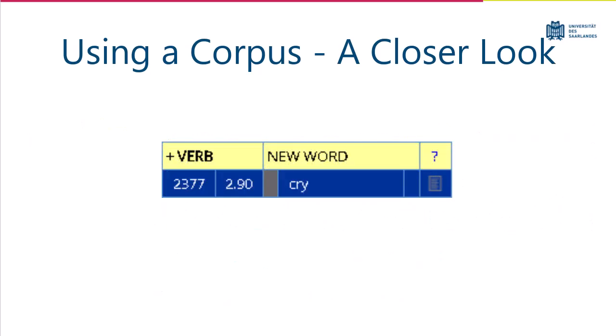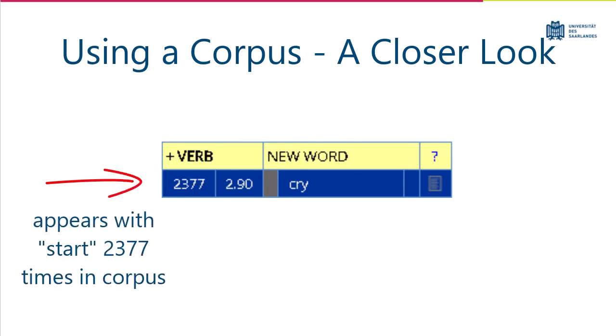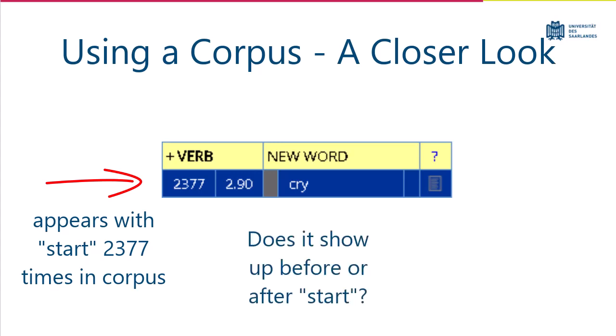Let's take a closer look at the word cry. The number 2 cells to the left tells us that the word cry, the most frequent verb collocate with start, appeared within 4 words of start 2,377 times in the corpus. But what if we want to know if cry usually comes before or after start? There's a nifty little system for that.